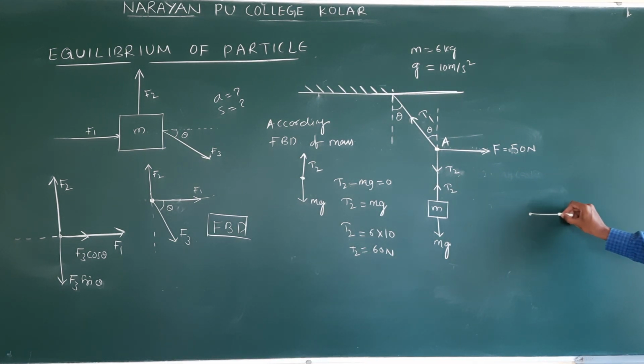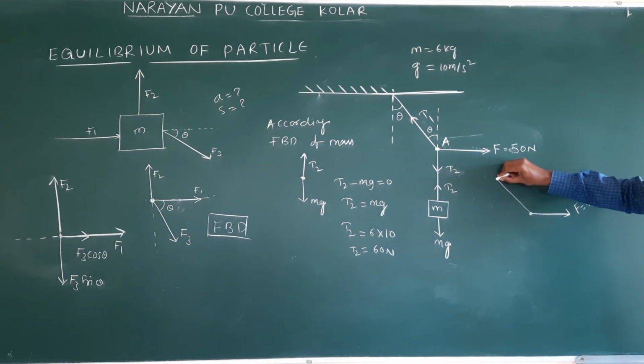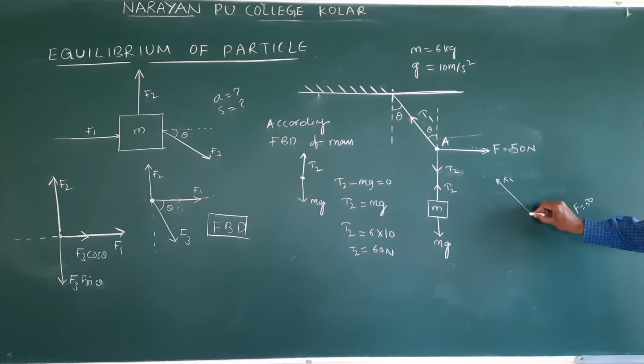What are the forces acting? One force is acting horizontally, that is 50 Newton. Tension is acting, T1 like this and T2 like this. Clear?